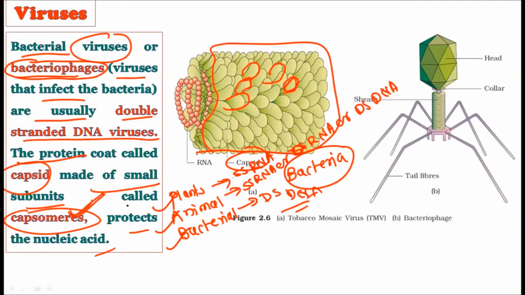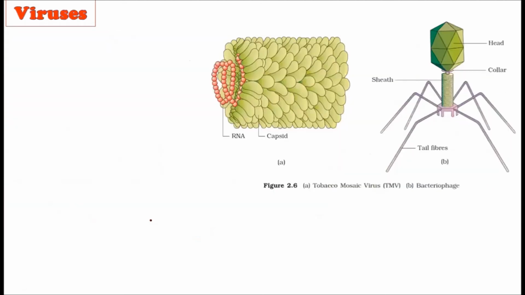Okay, these capsomeres function by protecting the nucleic acid inside. So here we have understood the basic difference between the genetic materials of the plant viruses, animal viruses, and the bacterial viruses. Okay, now let's consider the next point.